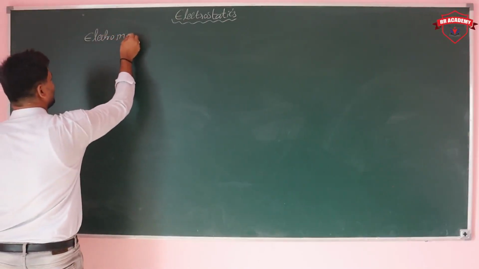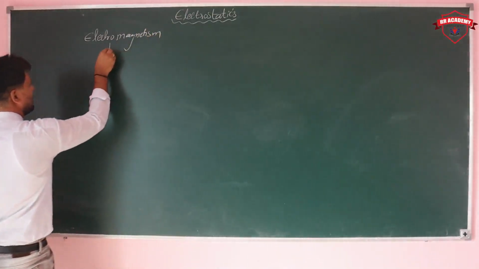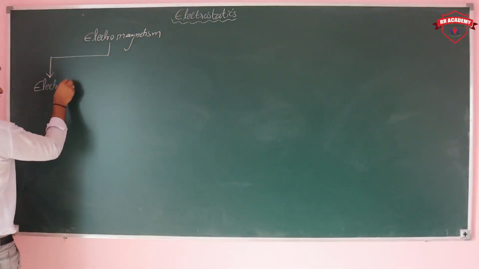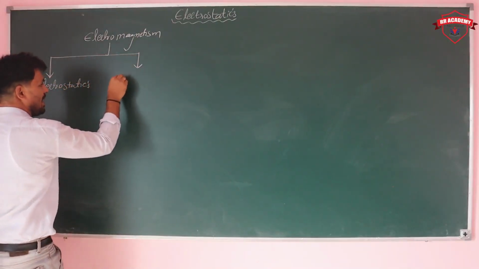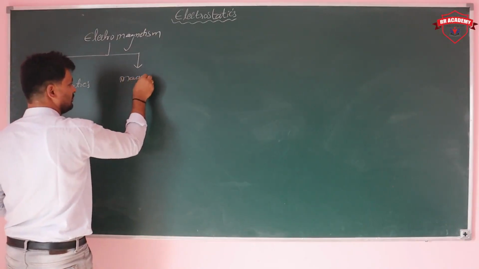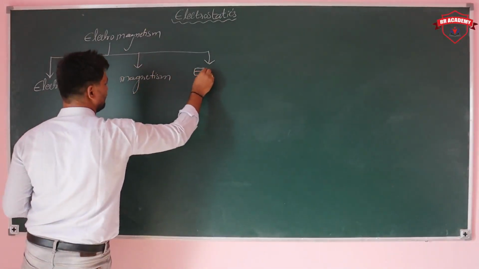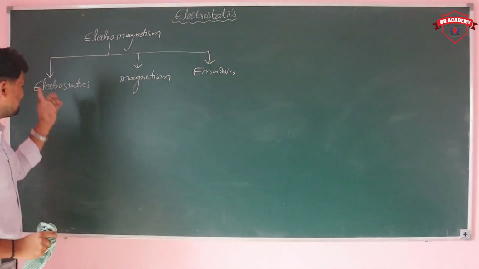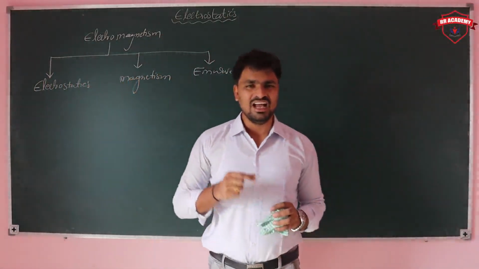Generally, electromagnetism can be divided into 3 parts. First one is electrostatics, magnetism, and then EM waves, electromagnetic waves. So what is the difference between them, and what are we going to study here?